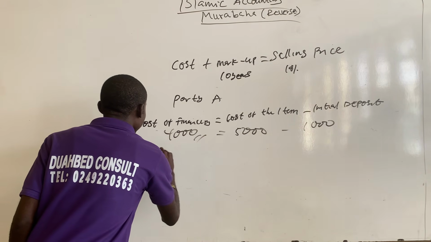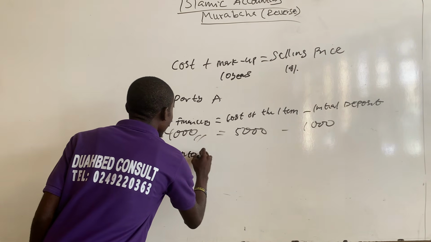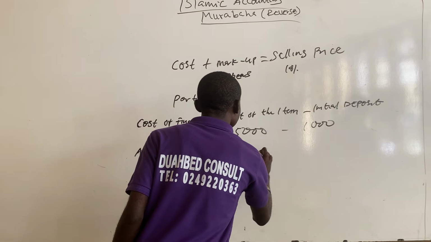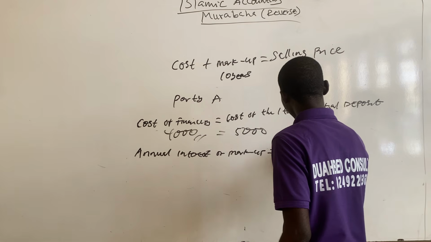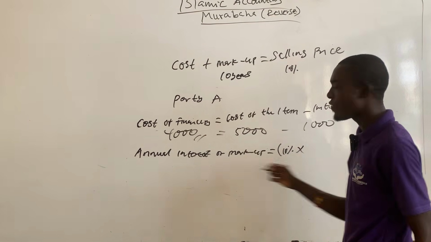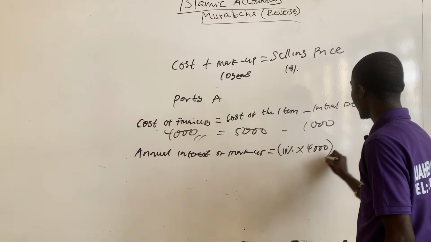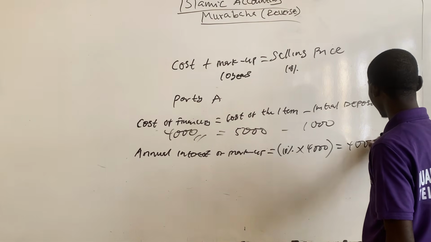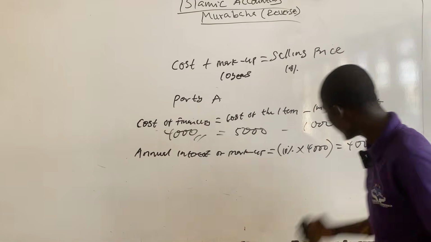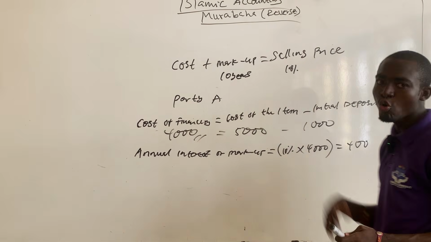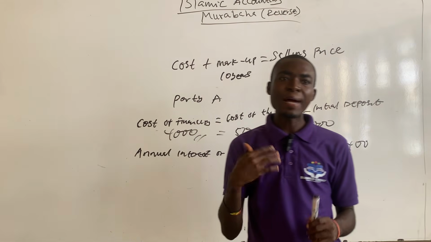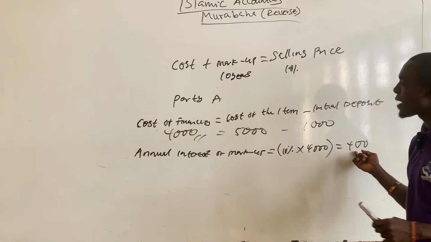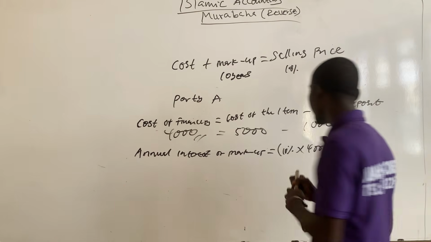So the annual interest or markup will be 10% times the cost of finance, which is 4,000. So 10% on 4,000 will give us 400. If you want to calculate the total amount of markup that party A will be paying over the 10 years, you just multiply the annual markup by the number of years. So in this scenario,